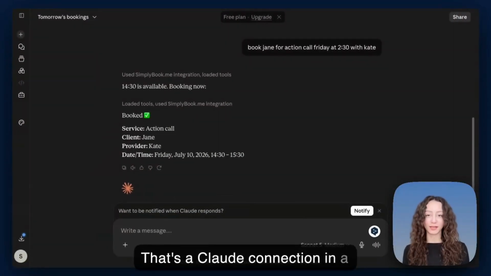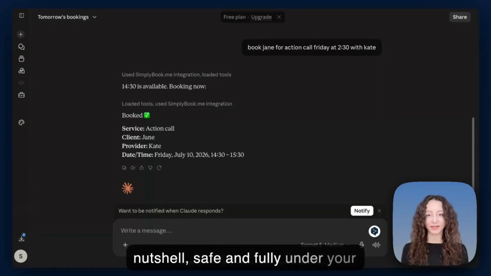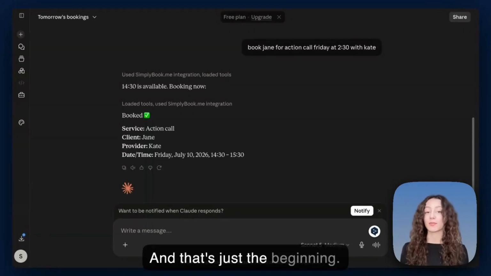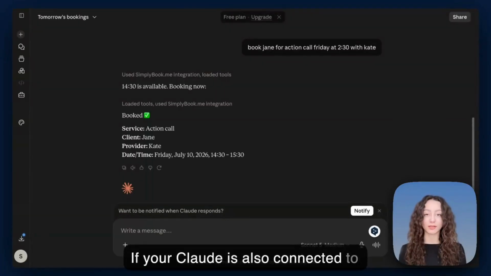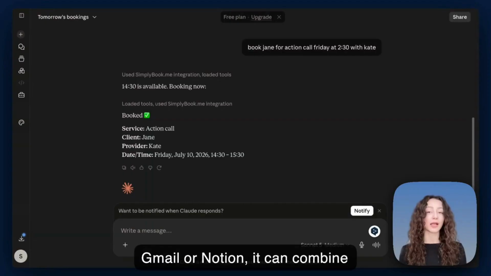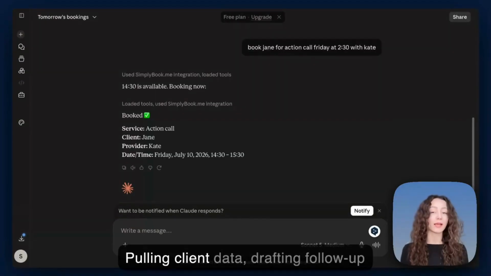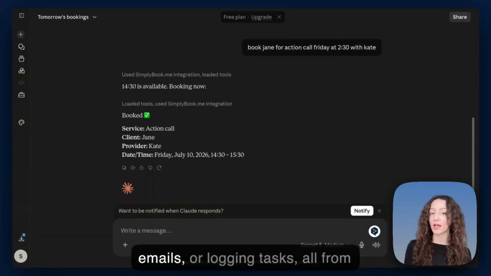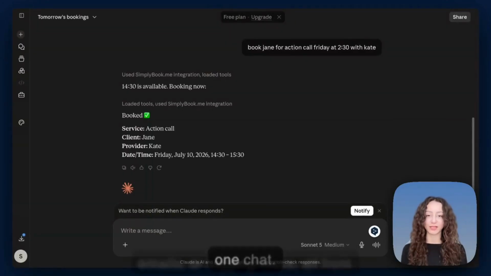That's the Claude connection in a nutshell. Safe and fully under your control. And that's just the beginning. If your Claude is also connected to Gmail or Notion, it can combine them with SimplyBook.me, pulling client data, drafting follow-up emails, or logging tasks, all from one chat.